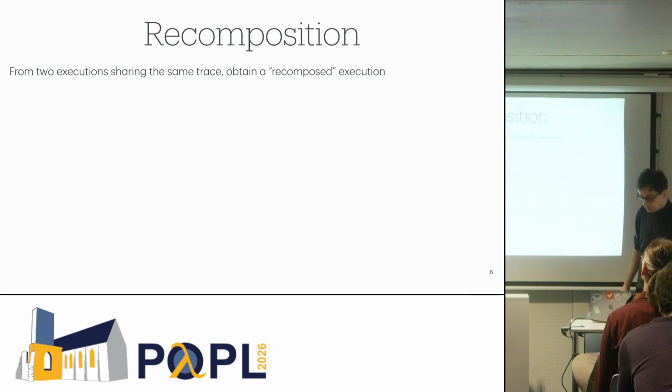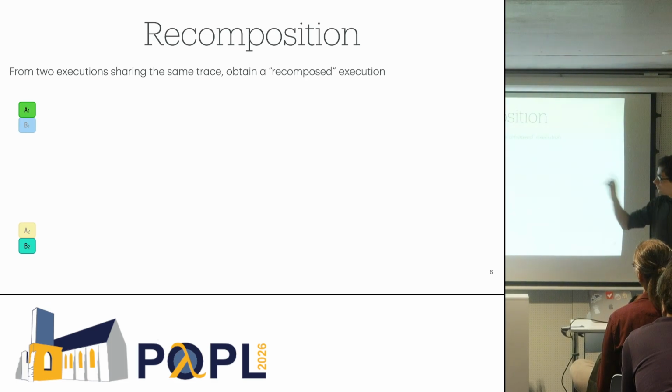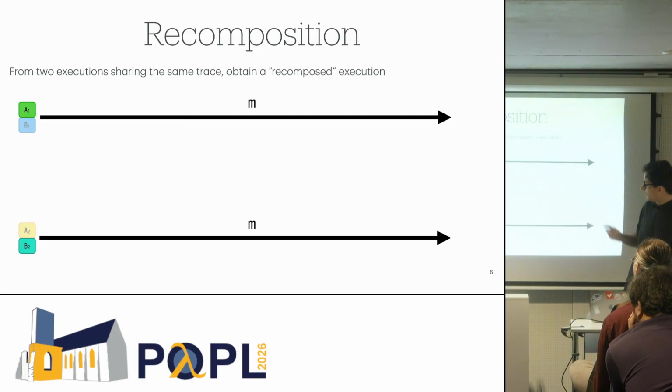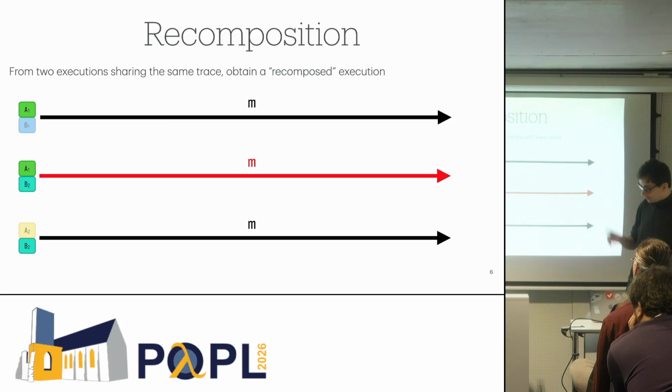recomposed execution. Concretely, we split our programs into an A part and a B part, for instance, and we start from A1 and B1 on one side, A2 and B2 on the other, and we want to take A1, link it with B2, and show that they do the same trace. So if A1 and B1, and A2 and B2 linked together produce the same trace, we want to obtain A1 from the top, linked with B2 from the bottom, and show that they generate the same trace.